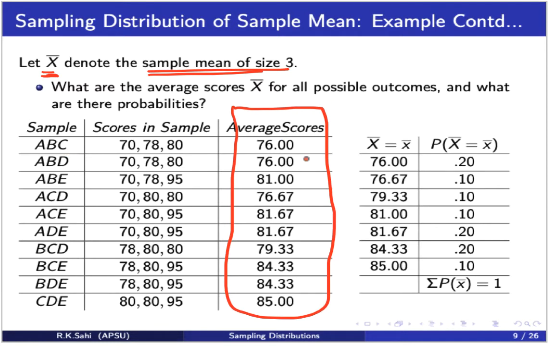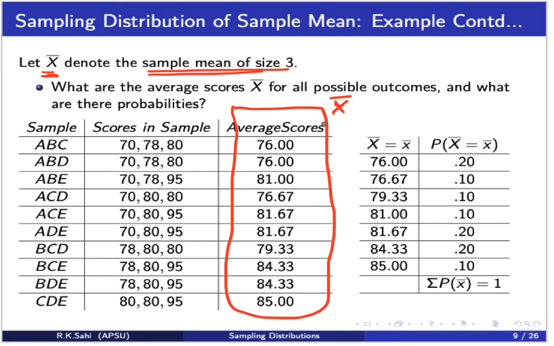This sample mean of sample size 3 is a random variable, because it can become 76, or 81, or 79.33, or 85.